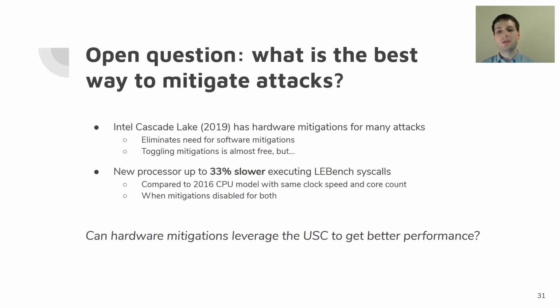But what we also observed on this processor is that the performance of running LEBench syscalls was up to 33% slower than when we ran with a 2016 CPU model, also from Intel, with the same clock speed and core count on a server that was very, very similar to the one we were evaluating for the Cascade Lake processor.